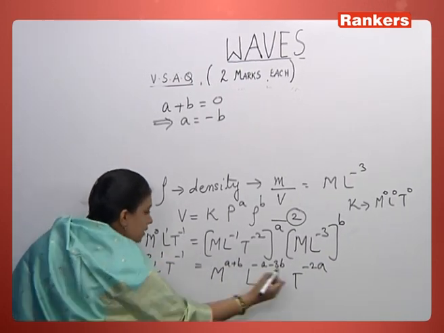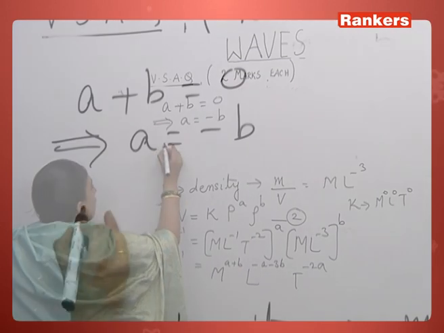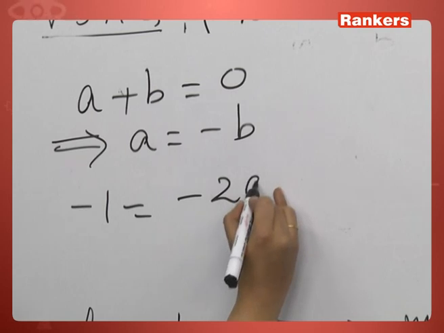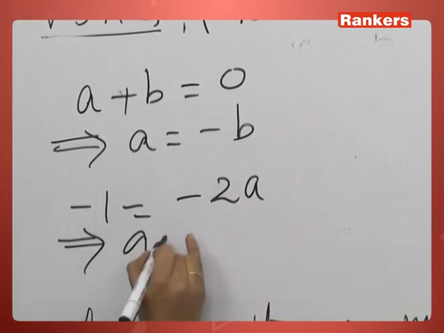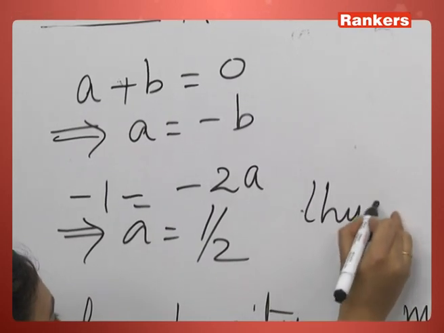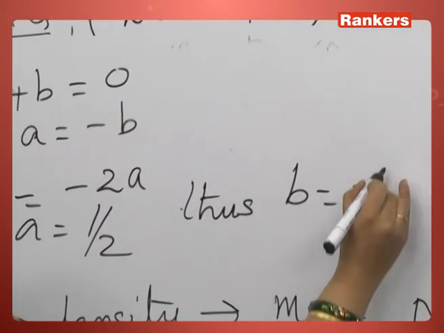Now comparing the powers of time, you get minus 1 is equal to minus 2A, which implies that A is equal to half. Thus, B is equal to minus half.